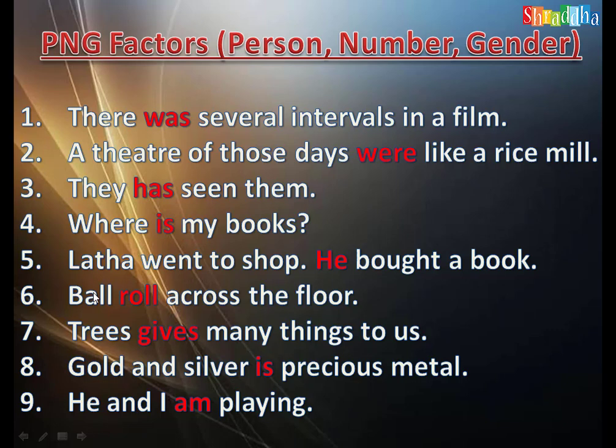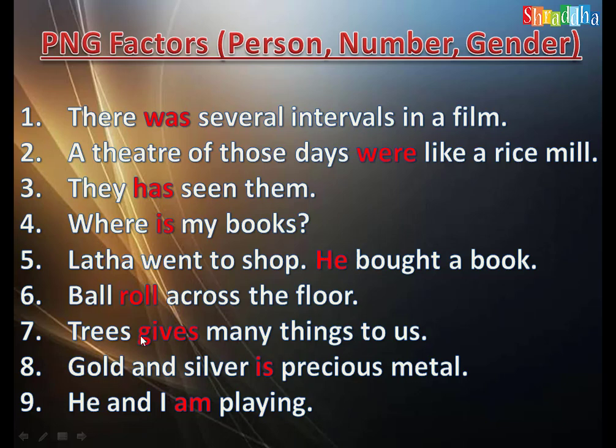Is is singular. Lata went to shop. He bought a book. I am using the pronoun instead of Lata. What is the correct pronoun for Lata? Not he, she. Lata went to shop. She is the correct one, because Lata is feminine gender, so I have to take she only.